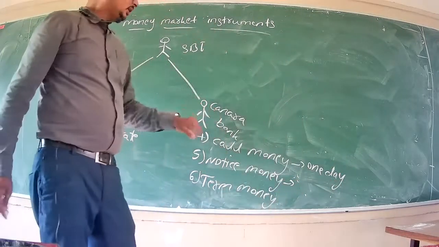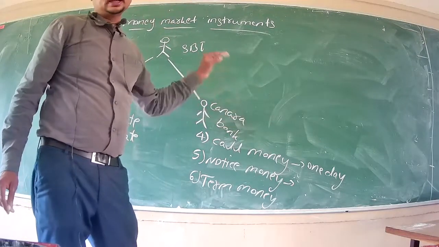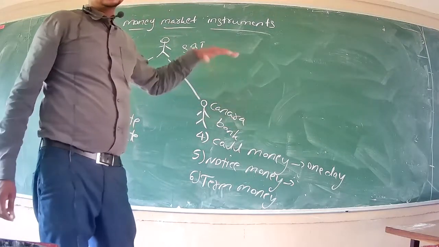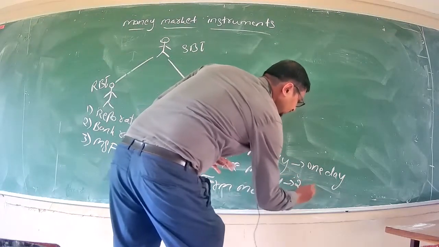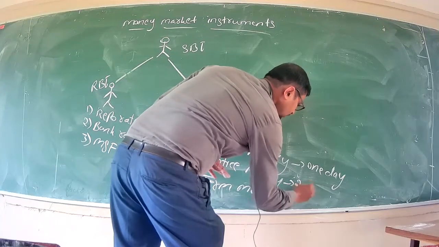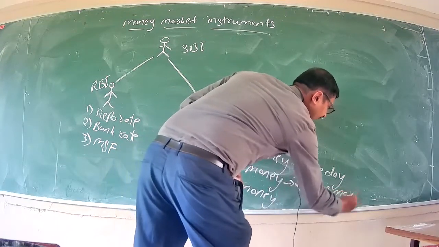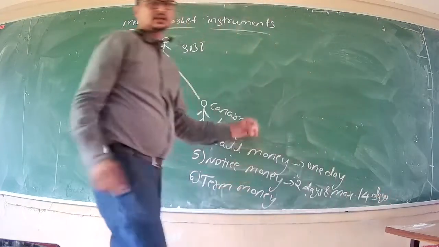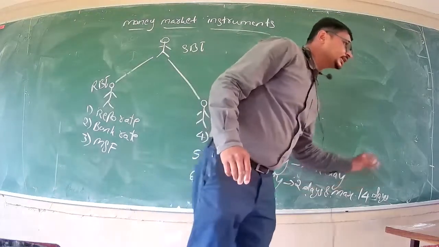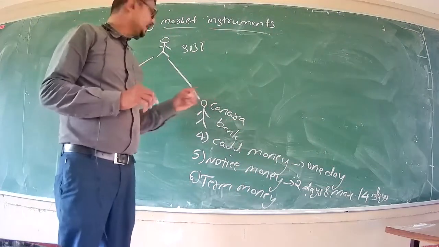And if SBI fails to repay that loan amount in a day, it automatically converts to notice money, within 2 days minimum and maximum 14 days. Maximum 14 days, right? So see, now the instance is like this.